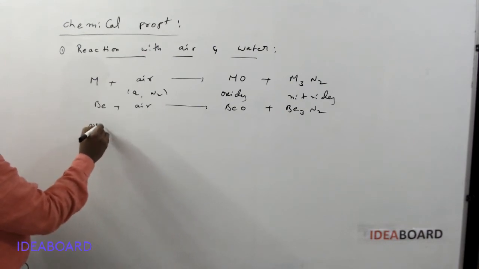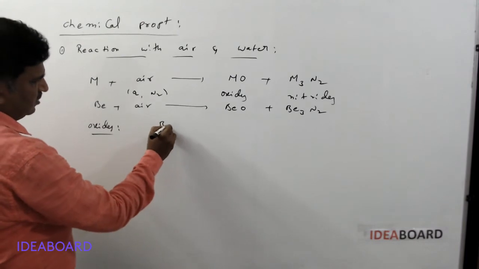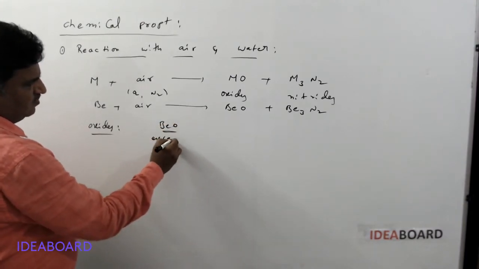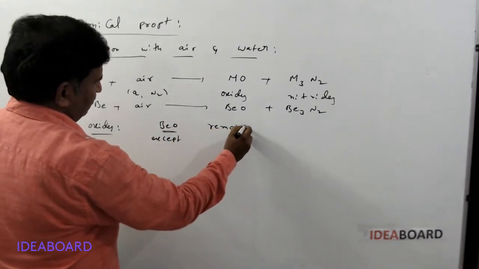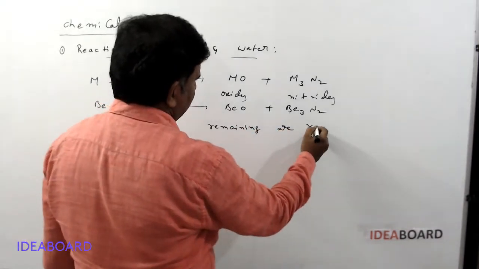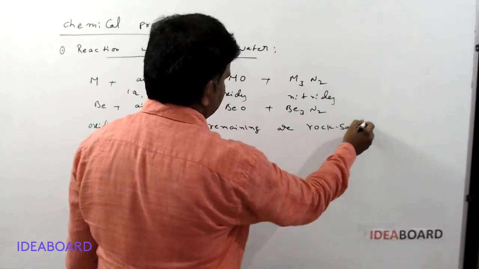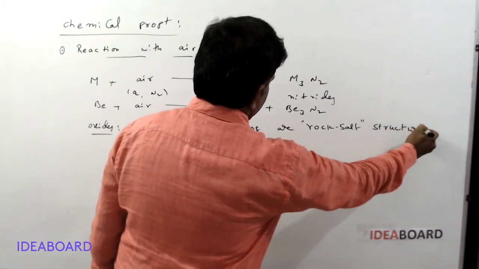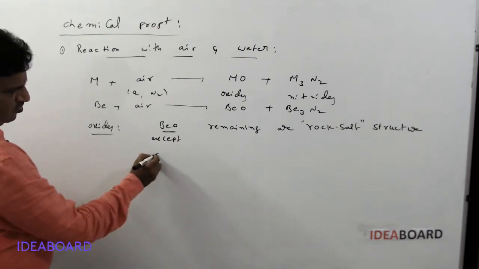Among these oxides, except beryllium, the remaining oxides have rock salt structure. Rock salt structure means NaCl structure.